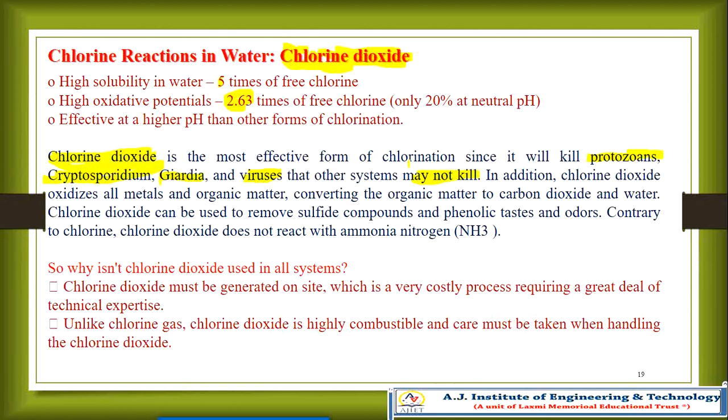If anywhere a question is asked in your GATE or any competitive paper, which form of chlorine will be most effective, you can say chlorine dioxide. In addition, chlorine dioxide oxidizes metals and organic matter, converting organic matter to carbon dioxide and water. Chlorine dioxide can also be used to remove sulfide compounds and phenolic taste and odor.